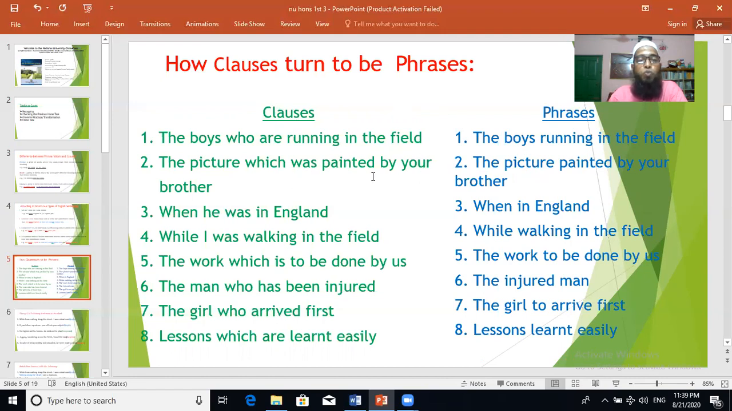Now look at these examples. The picture which was painted by your brother. Phrase is the picture painted by your brother. So the structure is that. When he was in England, this is a clause. If we make it phrase, it may be when in England. While I was working in the field, here is subject verb, that's a clause. But look at this one, it's a phrase, while working in the field.